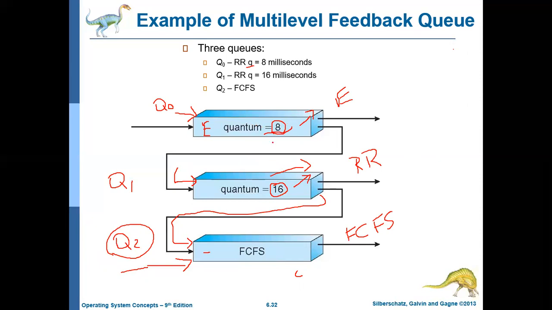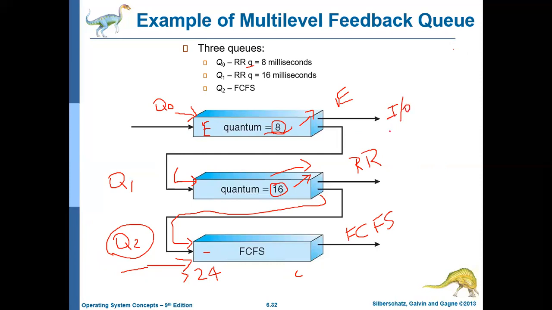And the job that needs more than 24 milliseconds will be given the least priority, and they will be kept in Q2, and these jobs will be executed only if there are no jobs in Q0 and Q1. Okay. So Q0 and Q1 will typically have jobs which want CPU access for a shorter duration of time, like IO bound jobs or interactive processes.